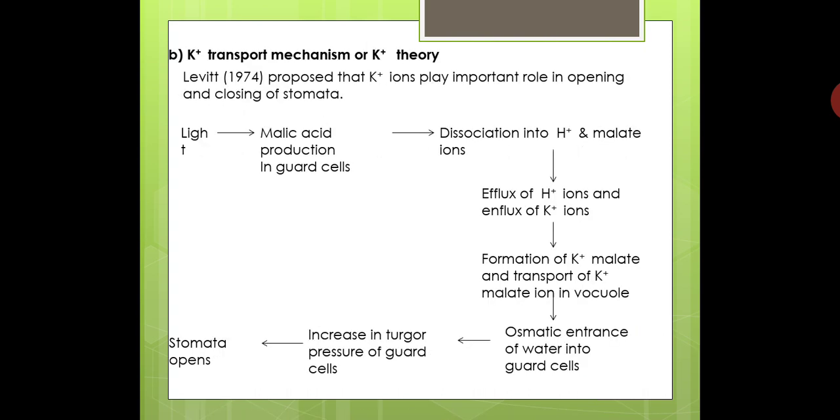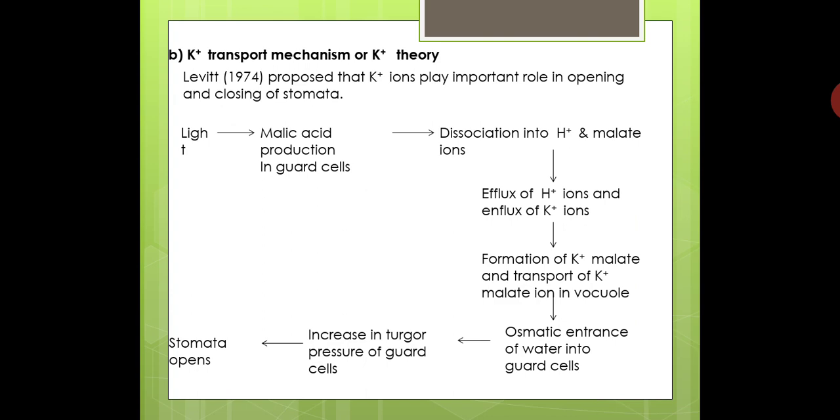The second theory is the potassium transport mechanism or potassium pump theory. This theory was put forth by Levitt in 1974. Accordingly, potassium ions play an important role in opening and closing of stomata. According to this Levitt or potassium transport theory, there is an important role of potassium ions in the opening and closing of stomata. This is the flow sheet given by Levitt to explain the opening and closing of stomata.